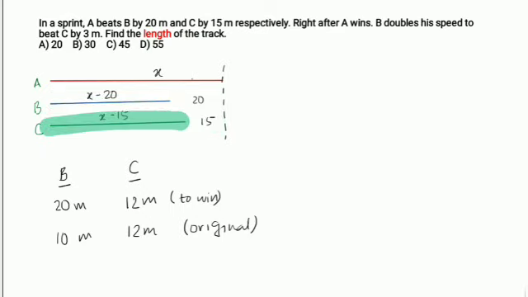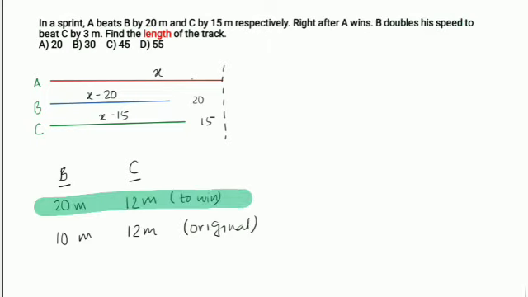Now, right after A wins, I mean at the instant A reaches here, B is in this position, C is in this position. If everything had continued the same way, C would have won the race because it's already ahead of B. But then, B is doubling his speed. So ideally, this is what B is doing to win, and it is doing it by beating C by 3 meters. So if you reduce 3 meters, C is traveling only 12 meters.